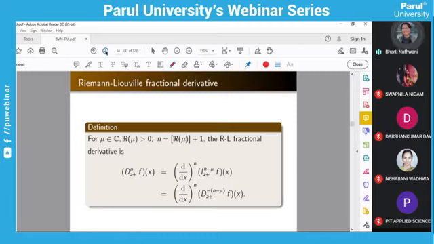Okay, so now the definition of Riemann-Liouville fractional derivative. So this is the definition of the fractional derivative. You can see here in the definition of the derivative, you have to use the integration. So ultimately, if you are to learn the fractional calculus, you should know the calculus, differential calculus and integral calculus both. Then you can go for this. Okay. So this is the definition of the fractional calculus derivative, fractional order derivative.